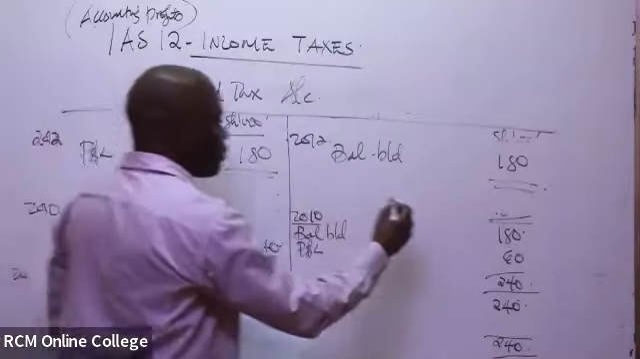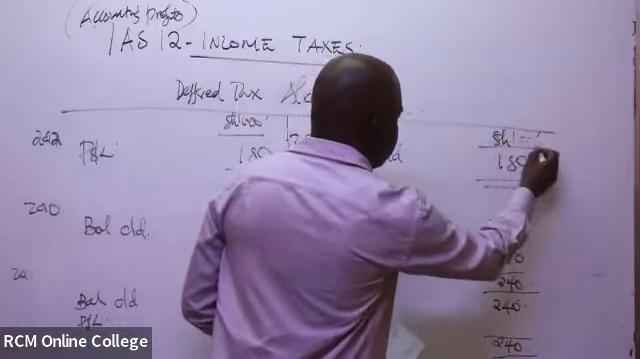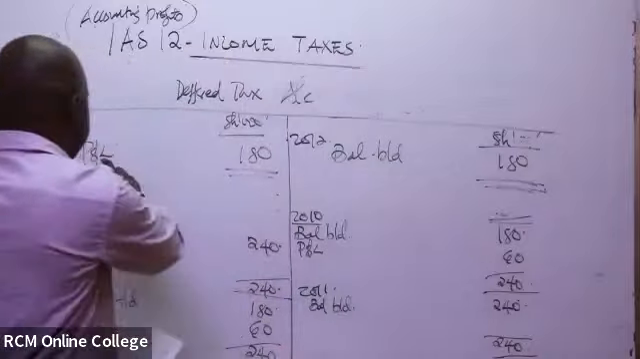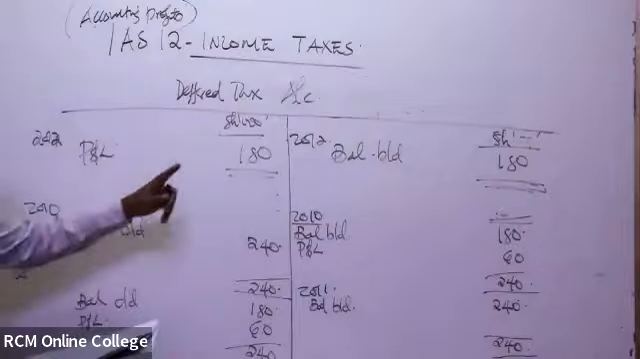We close na tunafunga. Finish hapo. Finish kabisa. So this is why it will go to the credit side of the income statement. So to the P&L, so it will be an income.